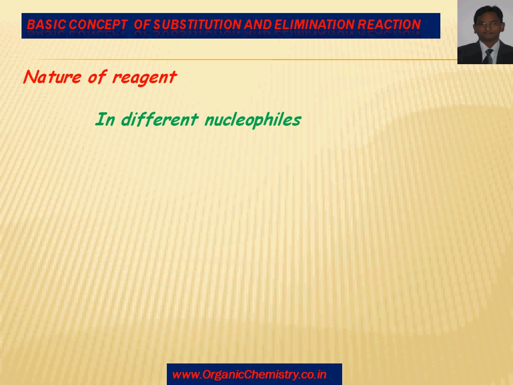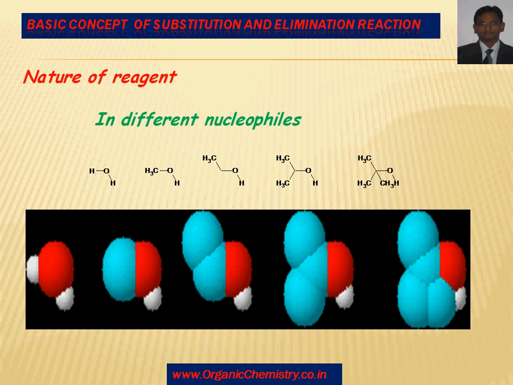Nature of reagent and different nucleophiles. Nucleophiles for SN1 reactions are generally water and alcohol, but if alcohol is there, then think about the size of the alkyl group. This white part is hydrogen and the red part is oxygen. This is the shape of water, methanol, ethanol, isopropanol, and tertiary butanol. You can think about the steric factor in butanol.